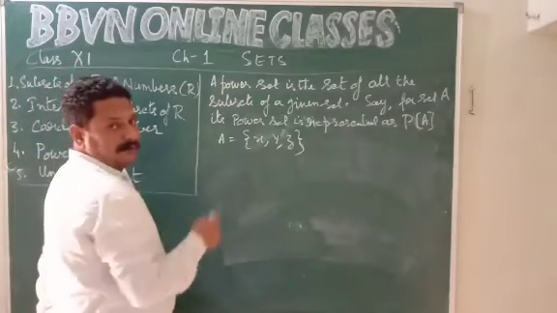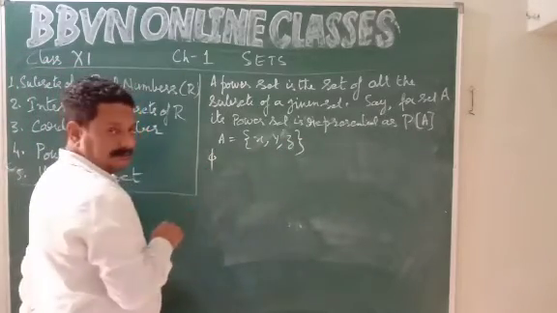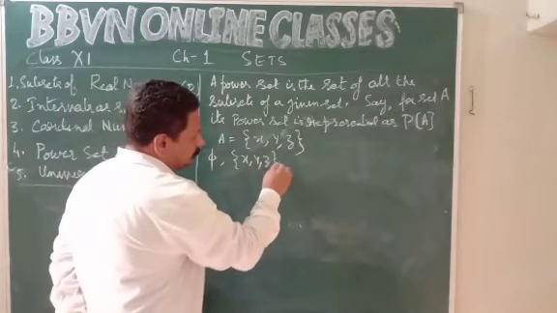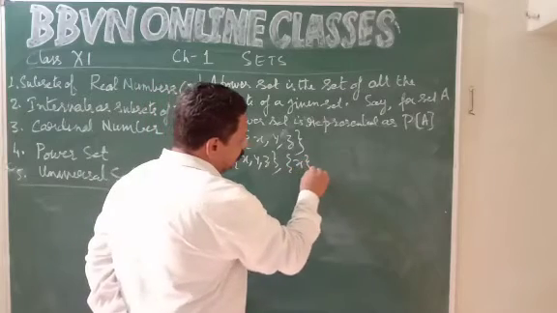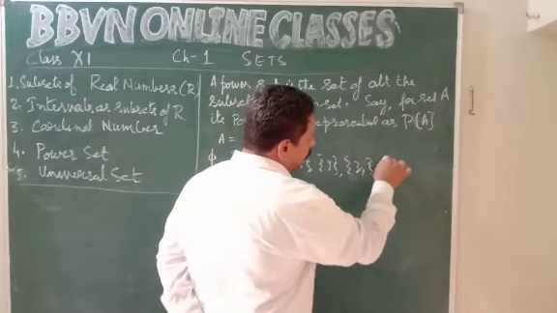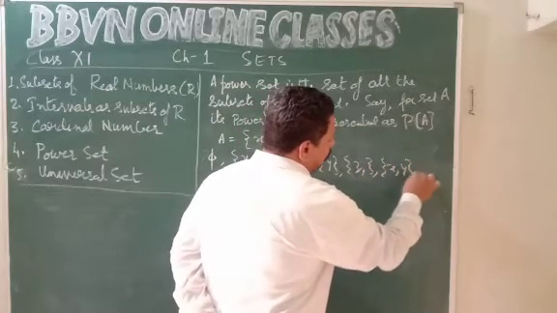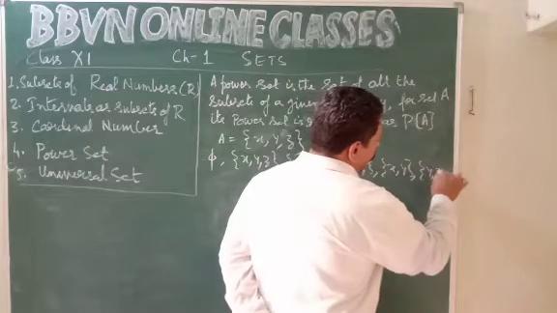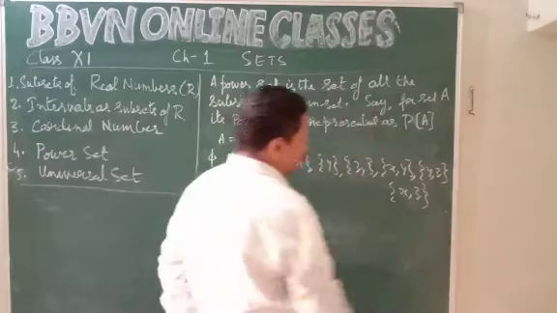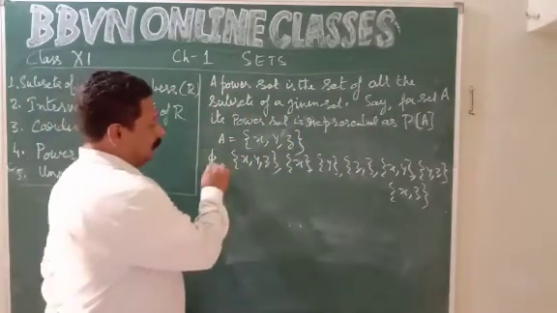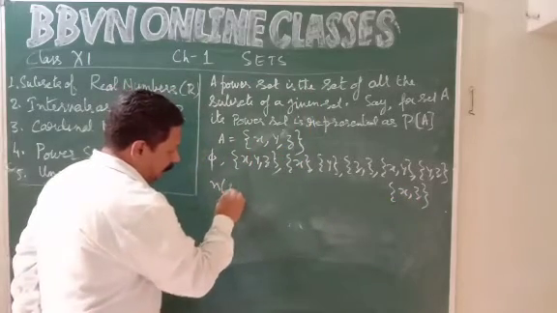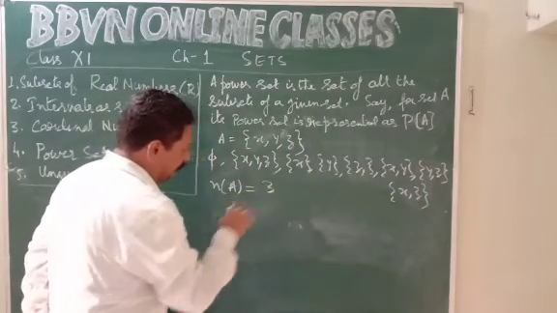Let us write down all the subsets of A. Null set, the set itself, then x, y, z, x comma y, y comma z, x comma z. How many elements are there? 1, 2, 3, 4, 5, 6, 7, 8.